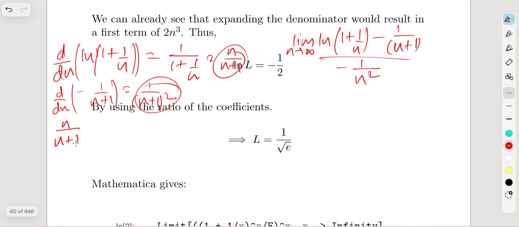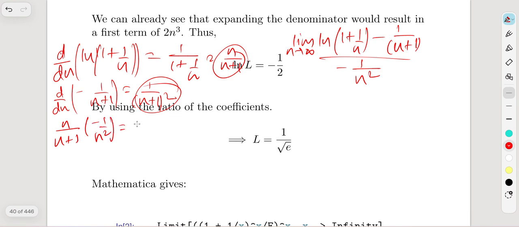Wait a second. Hey, wait. Am I doing something wrong there? Oh, wait. Let me just check this out again. Again, I made a mistake. Actually, I should have used the chain rule as well. So with the chain rule, it's minus 1 over n squared.